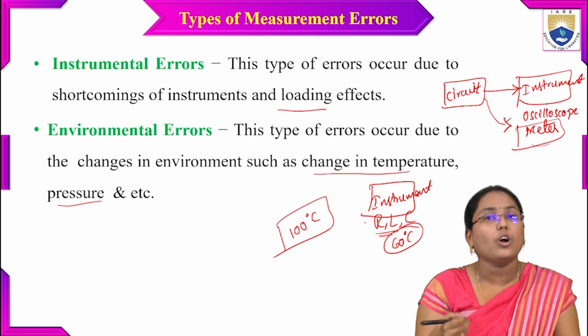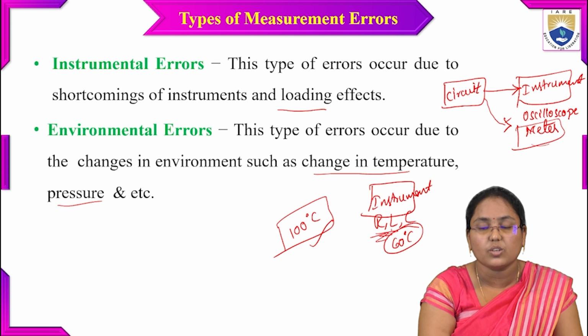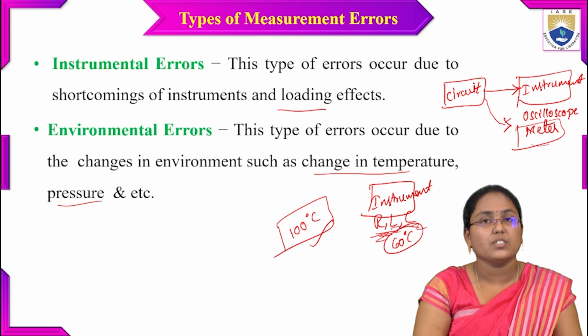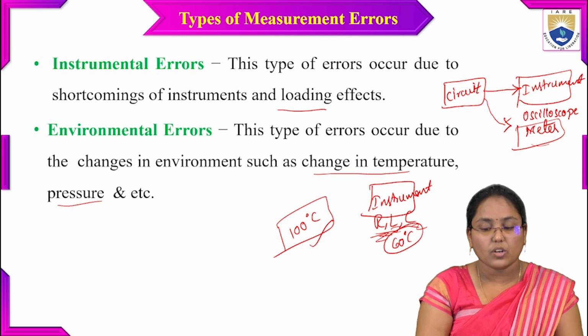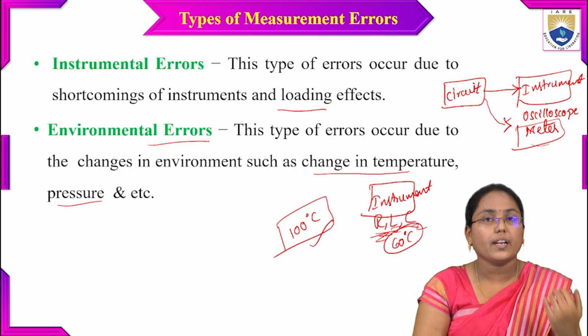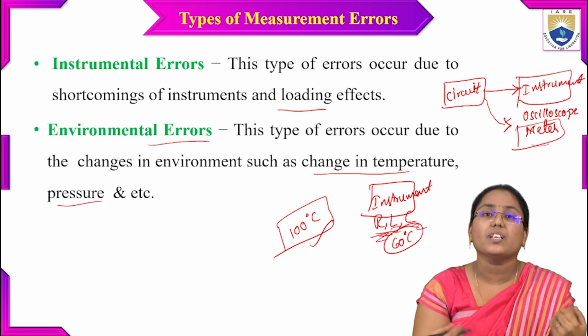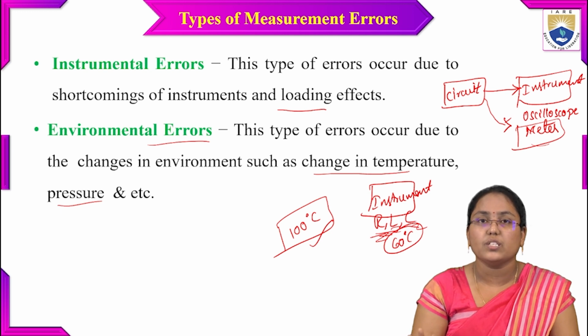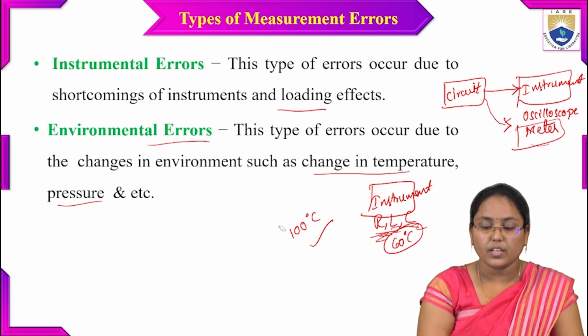As this instrument cannot withstand this much temperature, there will be change in the resistance or inductance or capacitance or whatever the inside elements are in this instrument. All those values might be changing. Because of that reason, there might occur some error. So the errors which occur due to the changes in the temperature or pressure or any environmental conditions are nothing but environmental errors.